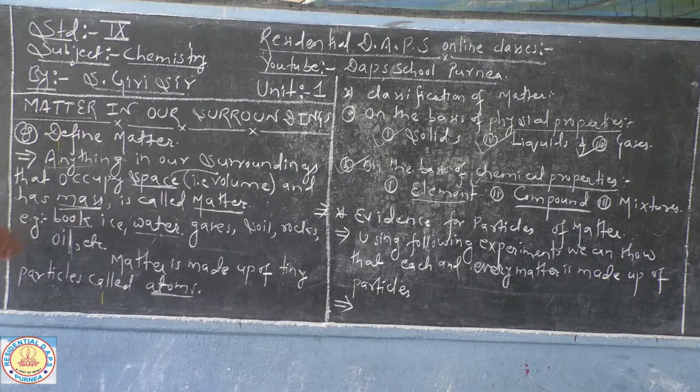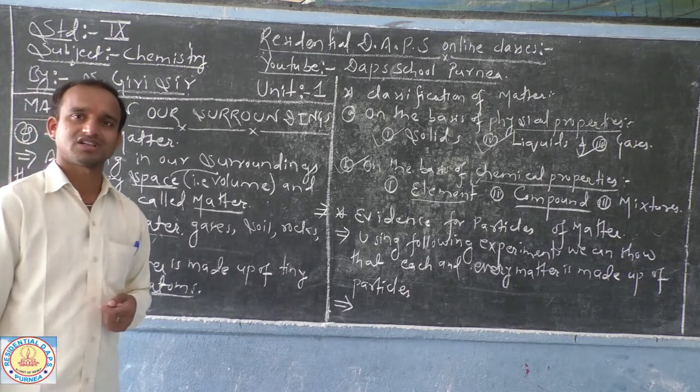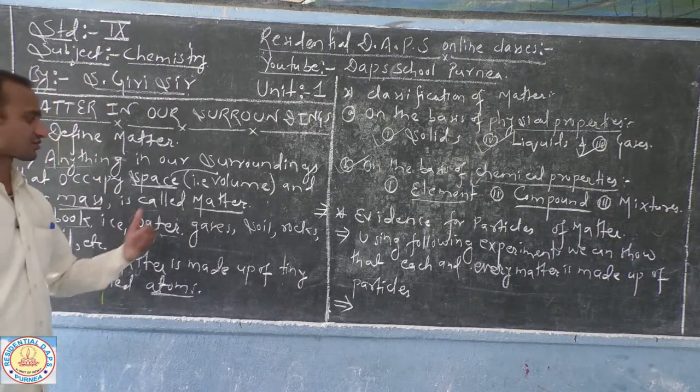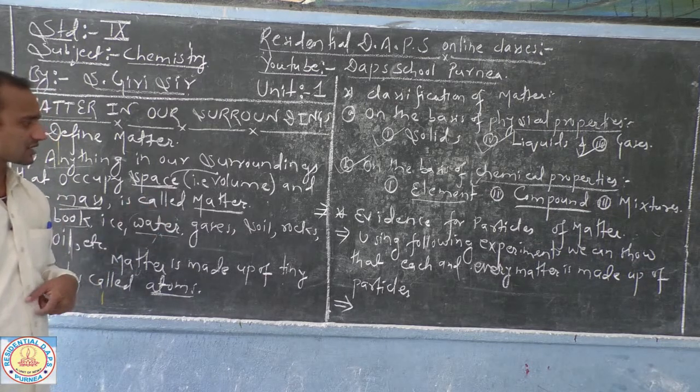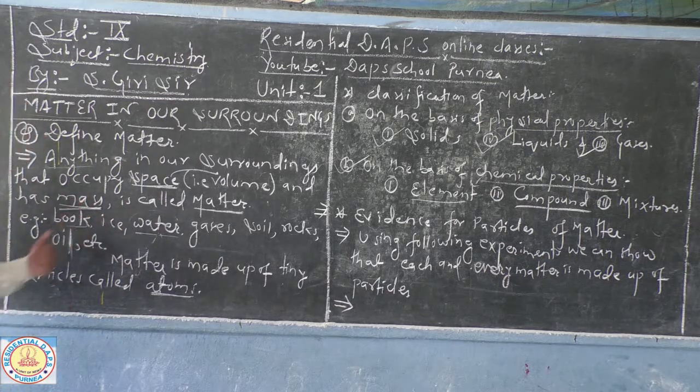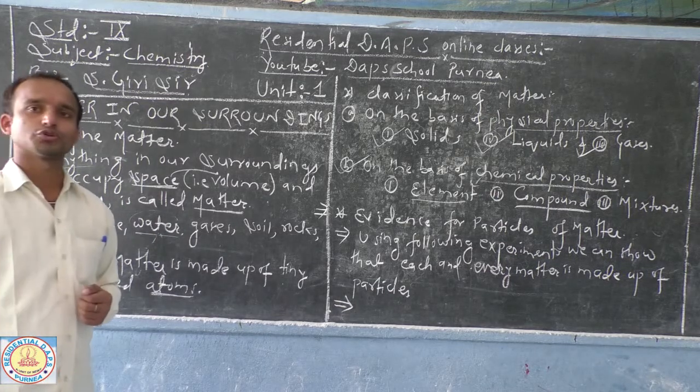You can collect many examples in our surroundings which occupy space and have mass: books, ice, water, gases, soil, rocks, oil, etc. There are other things which are considered non-matter, like our friendships, thoughts, jealousy, hatred and affection. These you can consider as non-matter, because they cannot occupy space and you cannot get the mass of those things.